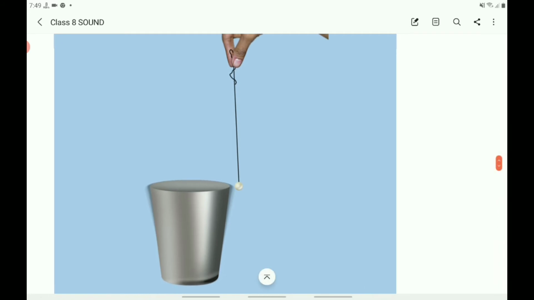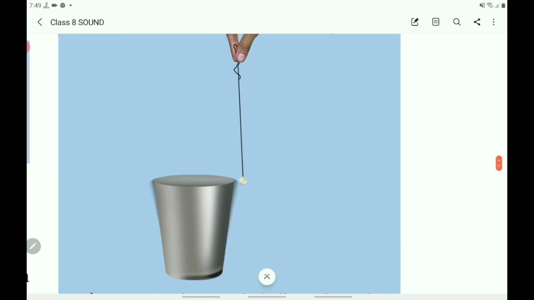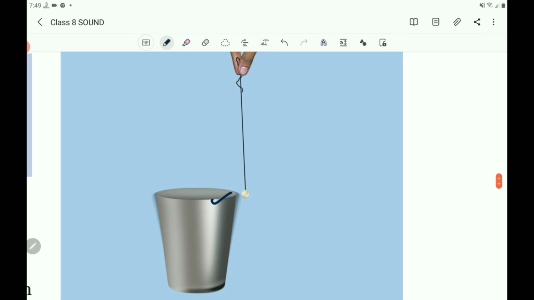Strike the tablespoon gently at the brim of the tumbler. Hear the sound produced. Now bang the spoon on the tumbler and hear the sound produced again. Is there any difference? You know that the sound is louder when the tumbler is struck hard.